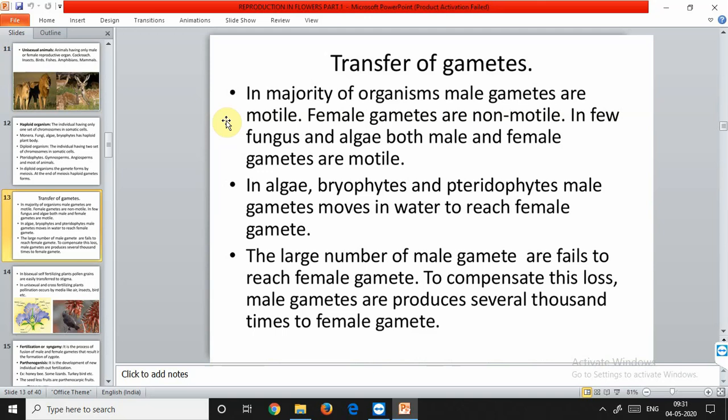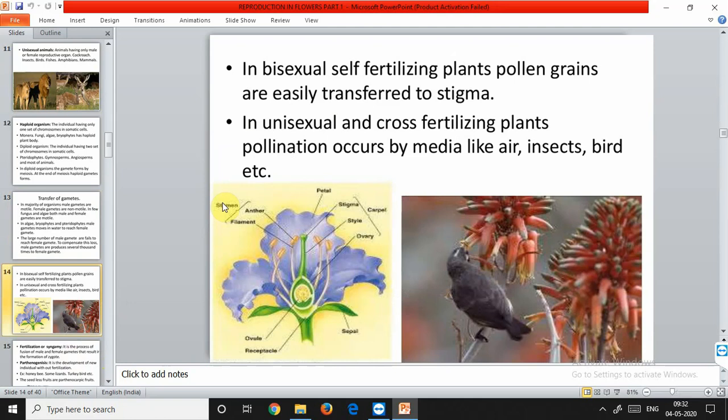So whenever maturity is attained by the pollen grains, and they are ready to be transferred, it is very easy, because the anthers are relatively higher in length, and whenever they are matured to be supplied to the stigma, they tilt and all the pollen grains fall onto the surface of the stigma and self-fertilization occurs. That is the reason Mendel chose the pea plant for his experiment, so that the fertilization is very easy in these. Now, you can see the bisexual self-fertilizing plants.